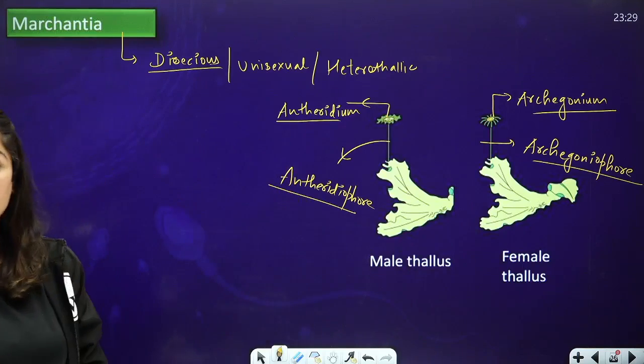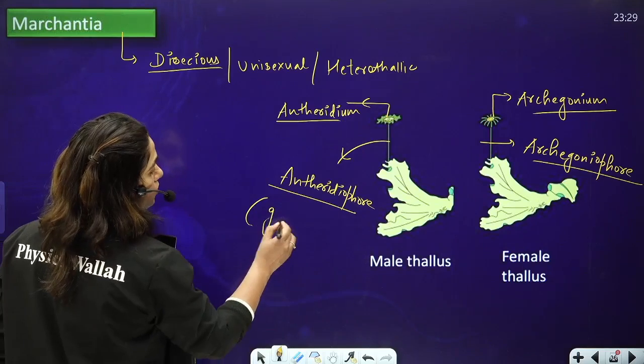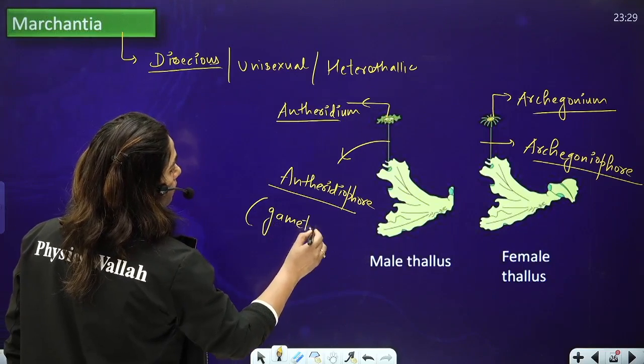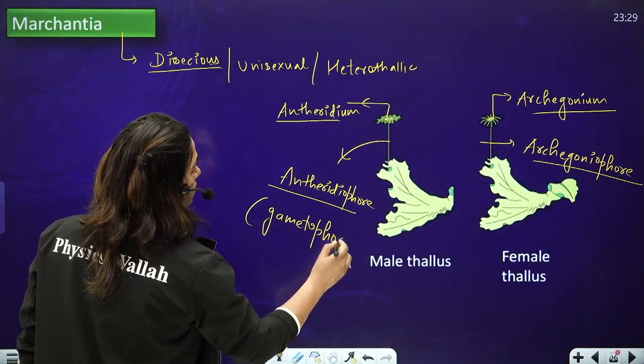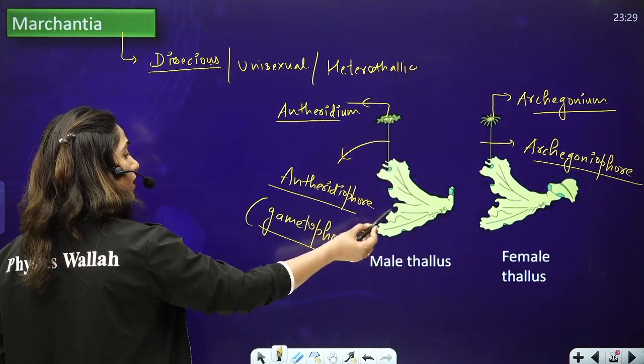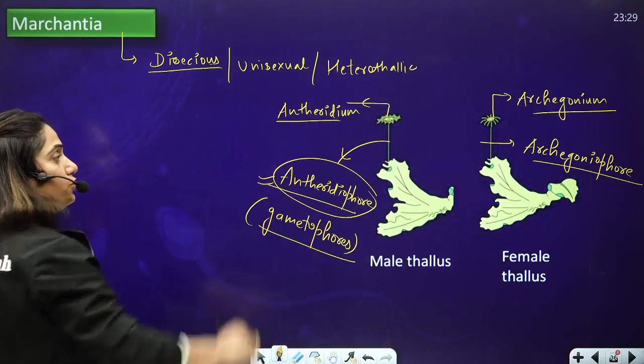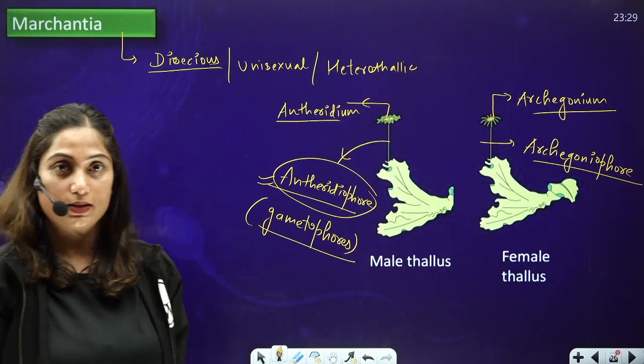The sex organs of Marchantia are present on stalks, and these stalks are called gametophores. If it is present on male thallus, it is specifically called antheridiophore, at the top of which the sex organ is present. Okay?